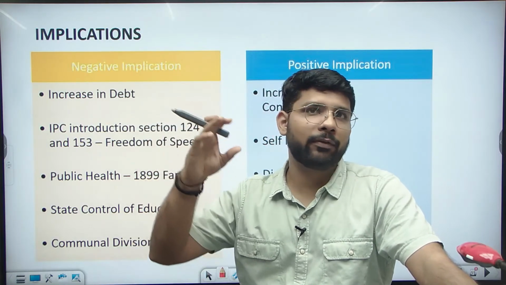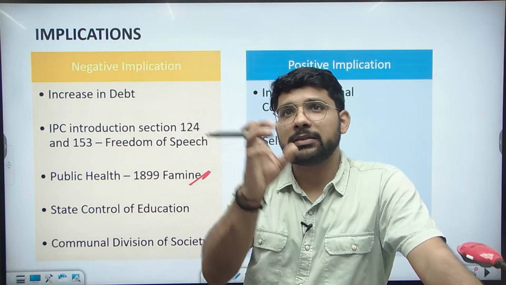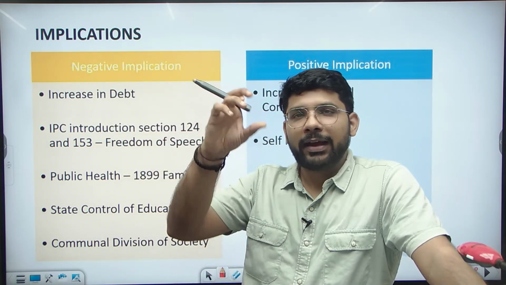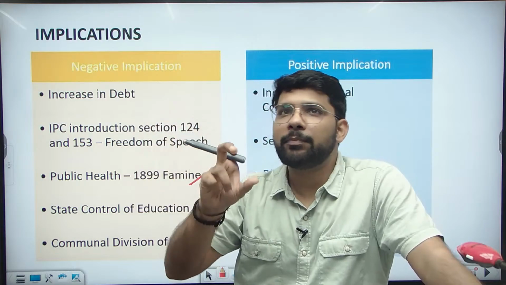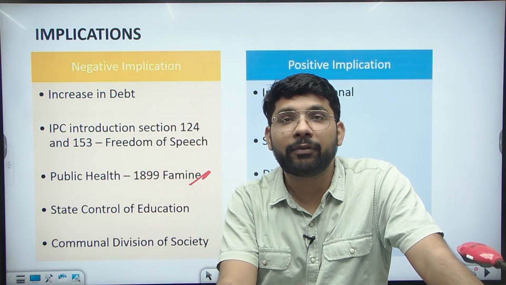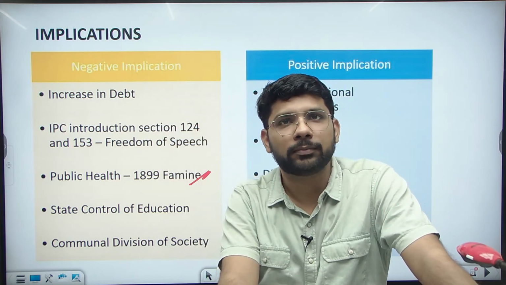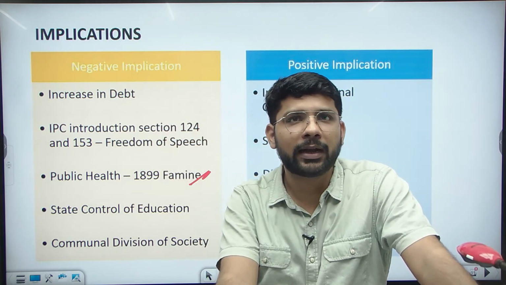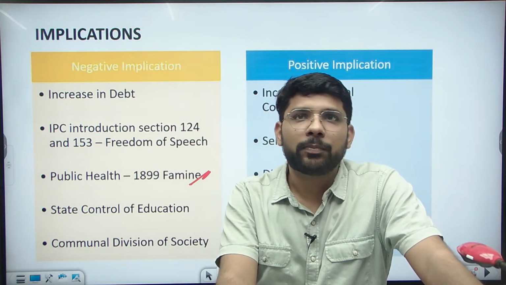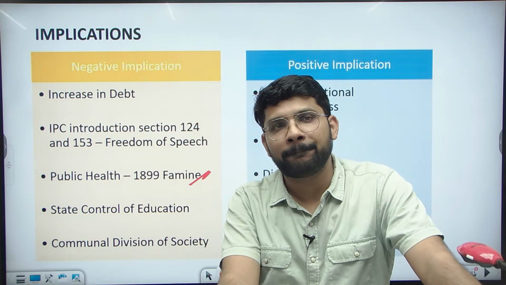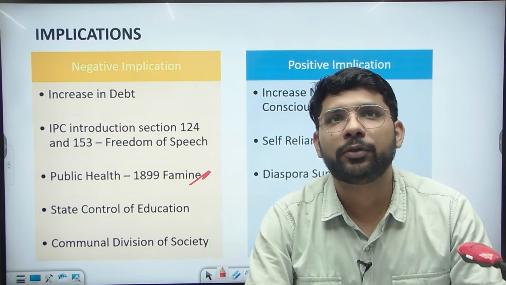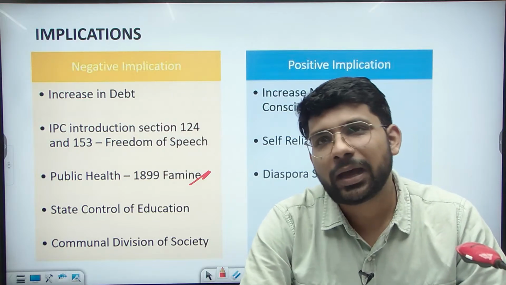Then in the body part, we will divide the body into two parts. One is the policy, the second is the implication. One part we can write subheading-wise, but the second part we need to represent in the form of a flow chart. So we can save our time and get a better presentation. You can do that for either the first part or the second part. It will save your time and increase the presentation of your answer. Then finally conclude. Conclusion is as important as the introduction. Conclude the answer.